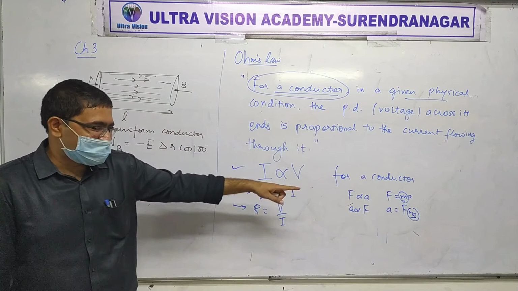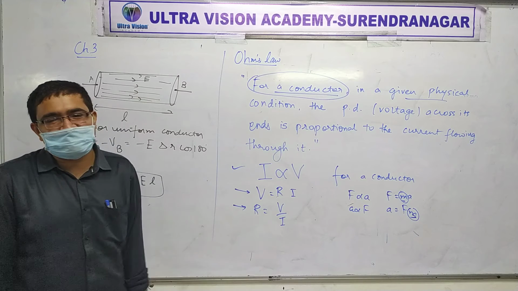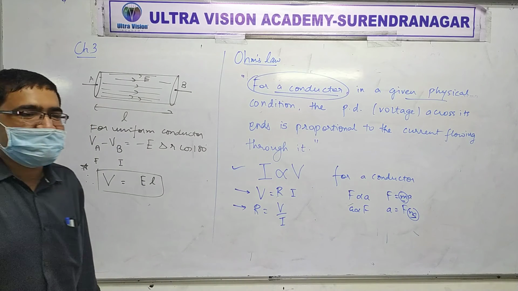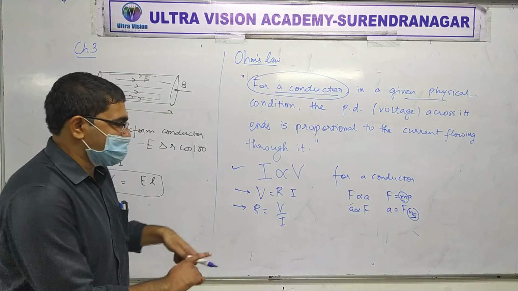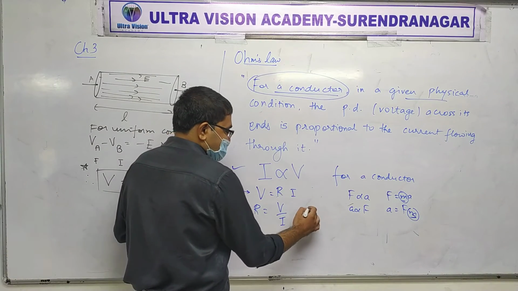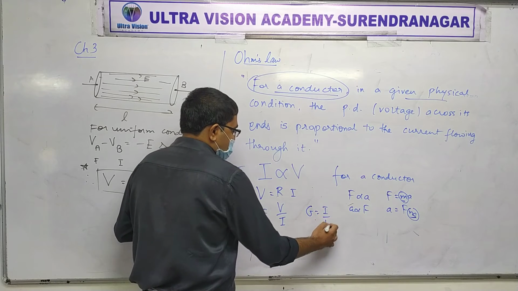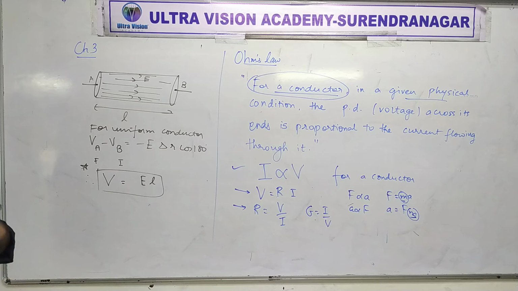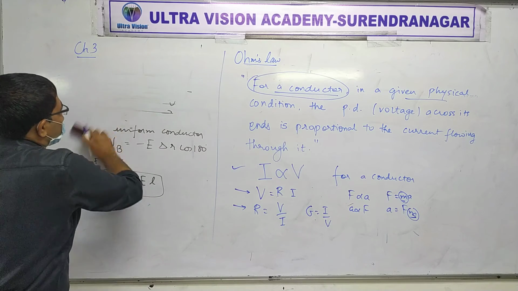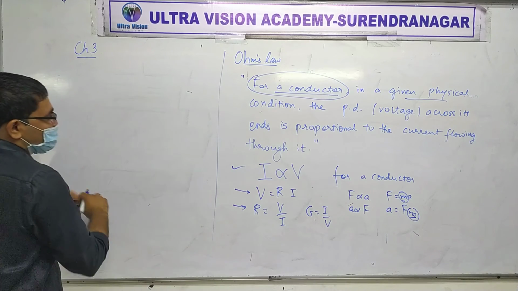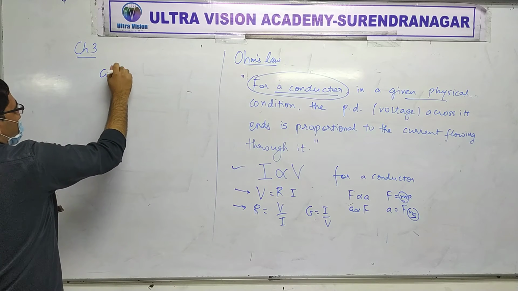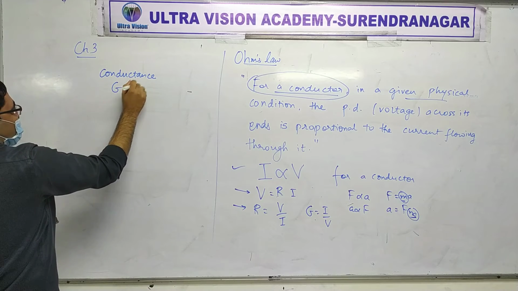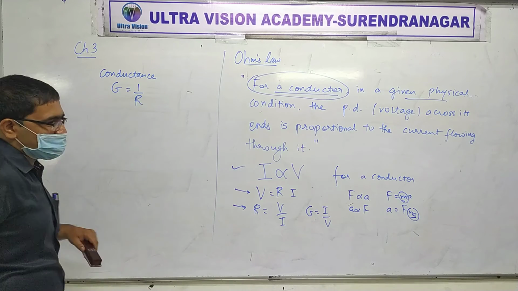Okay. If we write the constant the other way round, that constant is called conductance. It is not called resistance, it is called conductance. So R is V by I, resistance, and G is I by V, that is called conductance, which is reciprocal of resistance. Okay, we will hardly use it, but since the topic came up. G for conductance, and G is reciprocal of resistance.